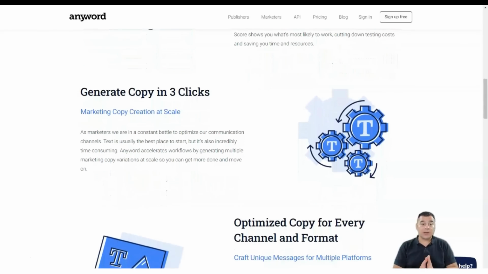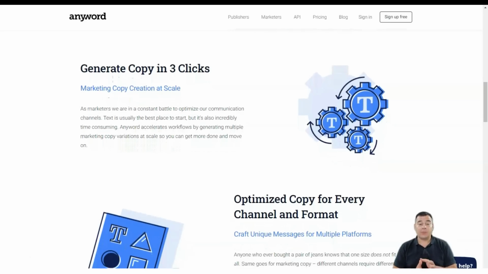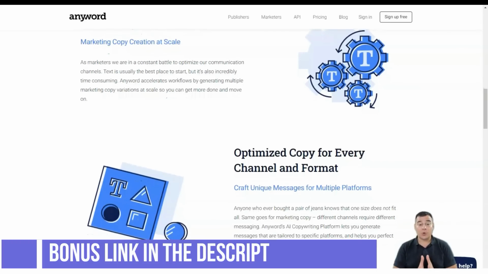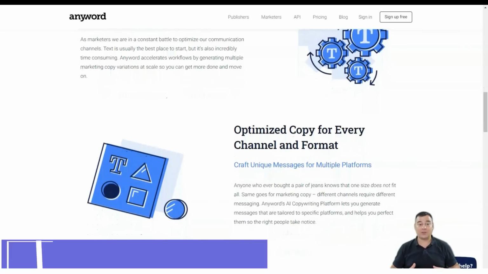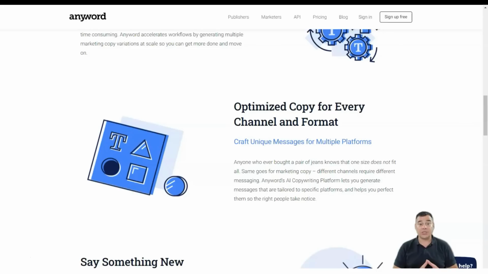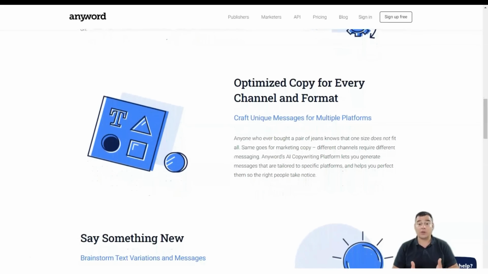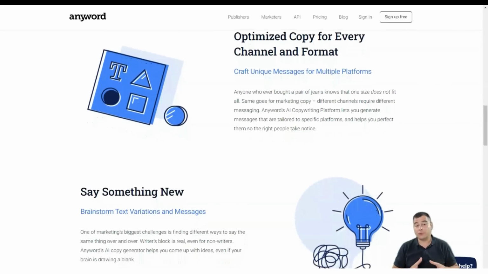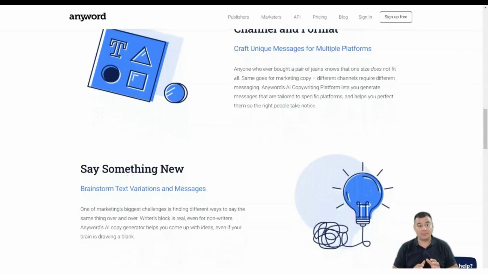AnyWord helps speed up workflow and increase productivity by seamlessly creating multiple versions of marketing texts. AnyWord offers a suite of copywriting tools tailored to specific platforms to reach your target audience. AnyWord can also help brainstorm text and message options, perfect for those days when your brain is drawing a blank.